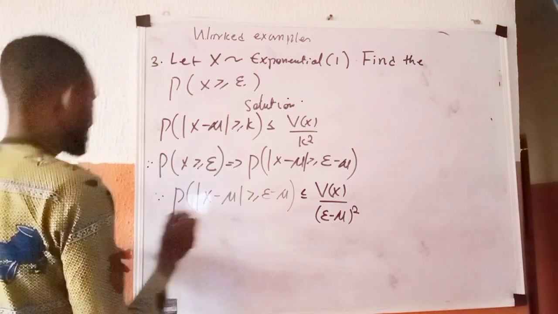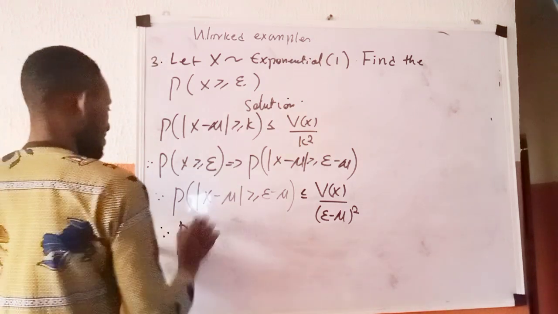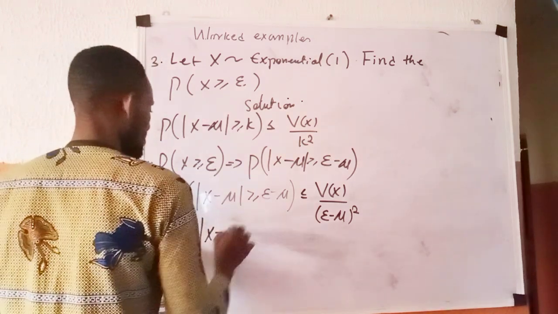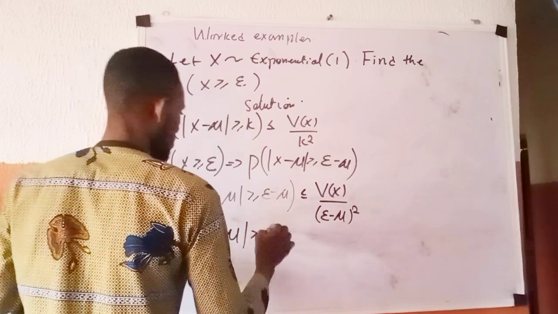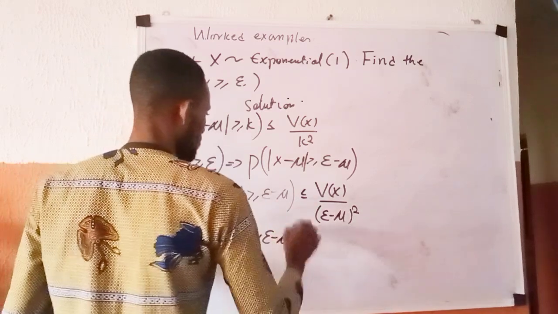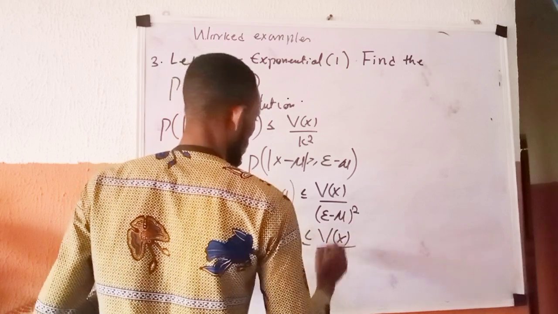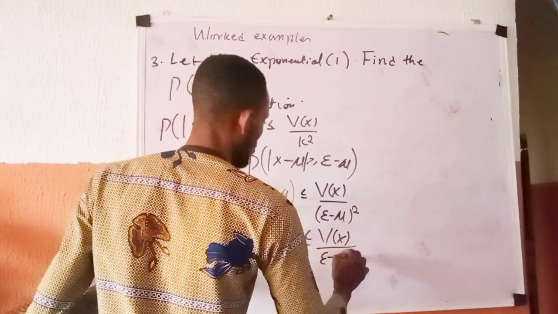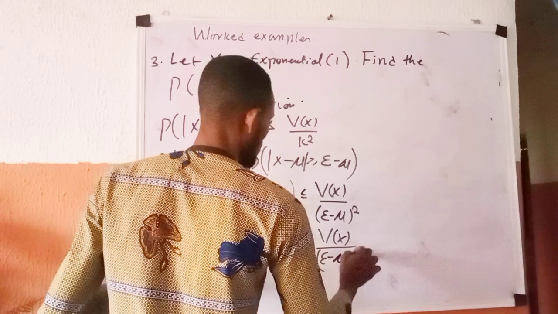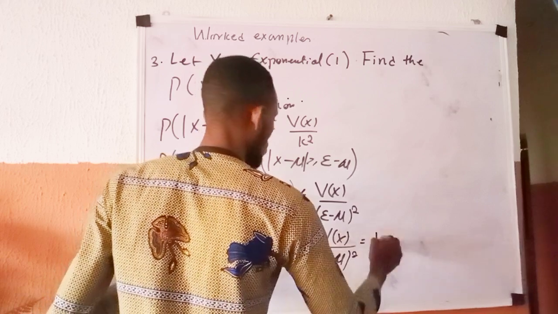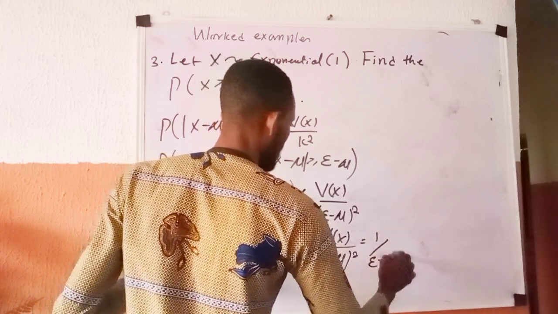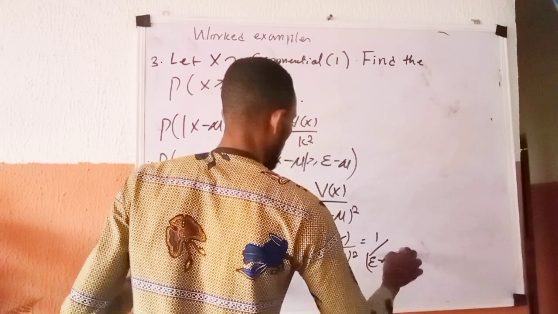So you now say therefore P of |X minus mu| greater than or equal to epsilon minus mu is less than or equal to var of X all over epsilon minus mu all raised to power 2, which is equal to 1 all over epsilon minus mu all raised to power 2.